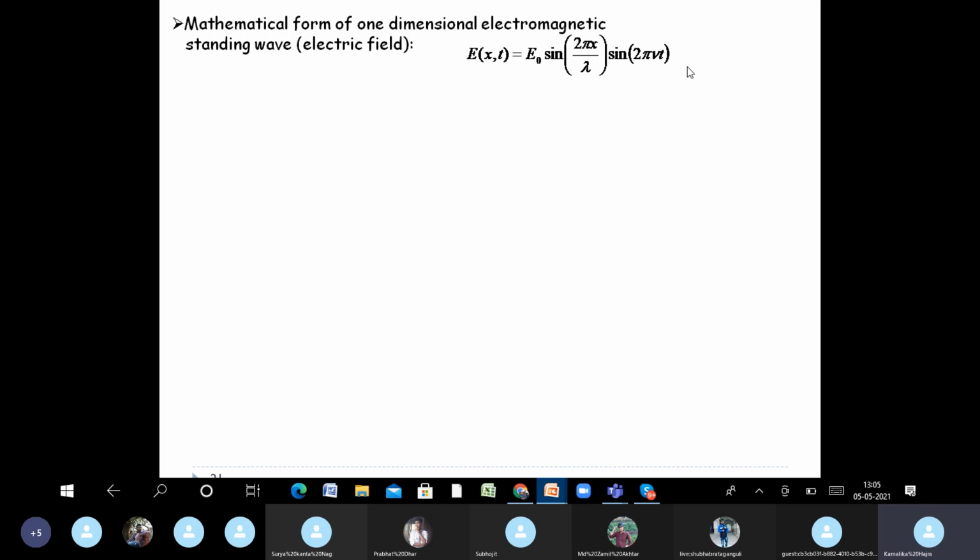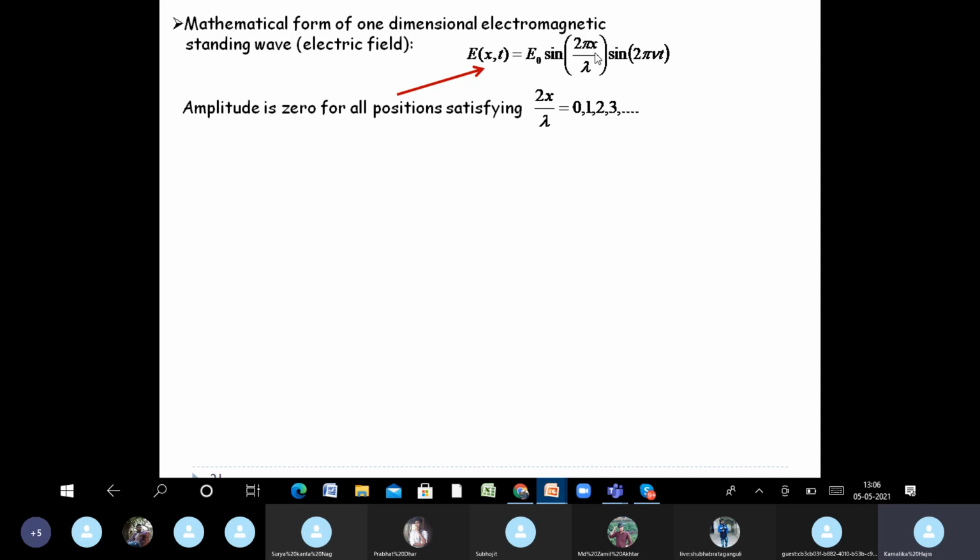So no matter what time variation you have, the amplitude varies sinusoidally along the position. The amplitude will be 0 for all positions satisfying sine 2 pi x by lambda equal to 0.